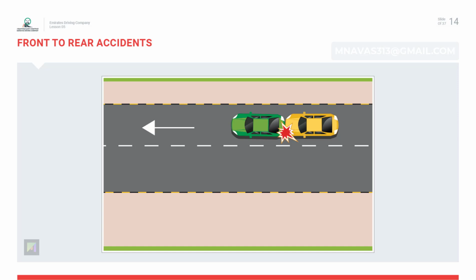Front to rear accidents. Rear-end collisions, when a vehicle drives into the rear of the vehicle in front, are usually the result of driving too close, otherwise known as tailgating. Always keep the correct distance between you and the vehicle driving in front of you. Rear-end collisions are most common inside the city limits and amongst taxi drivers.